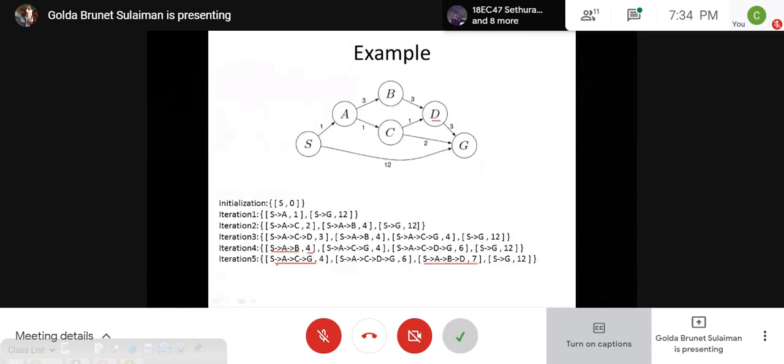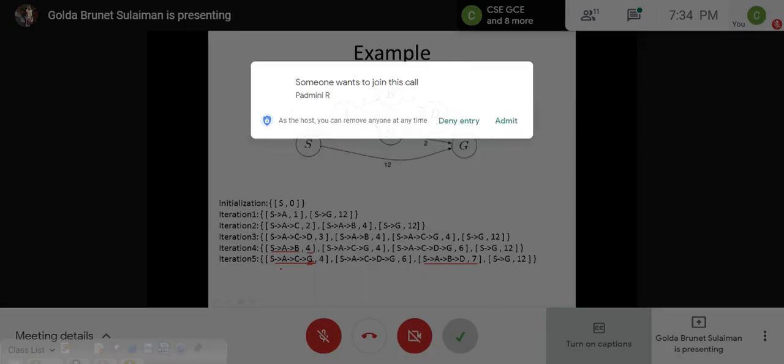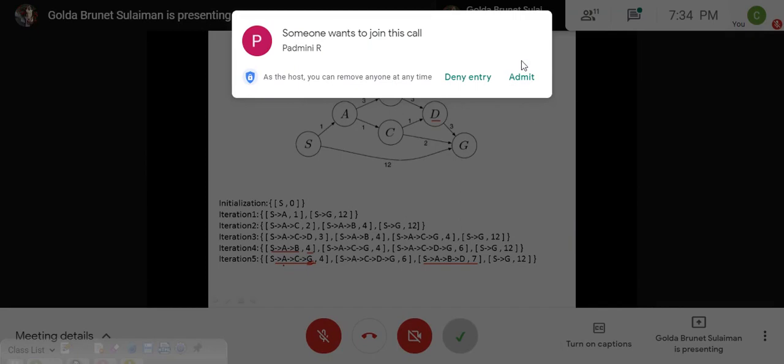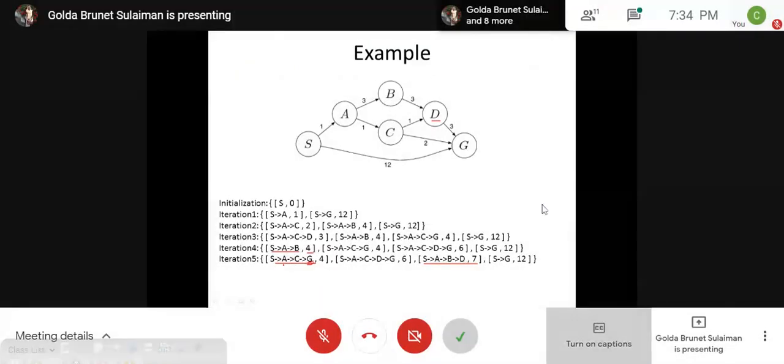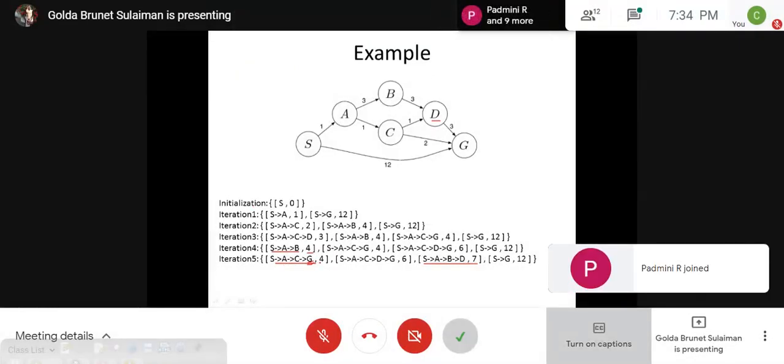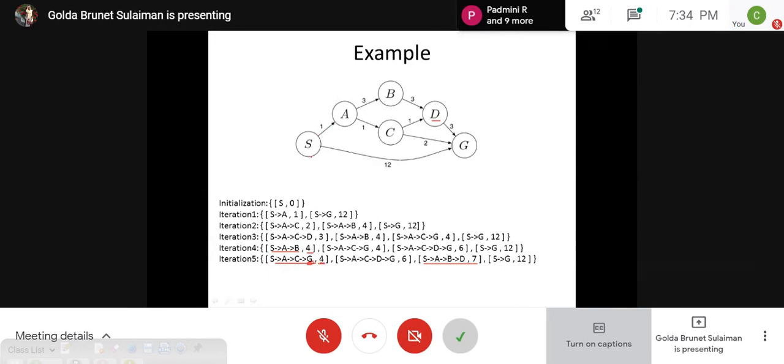So this path has G at the end, which is our goal state. So we start from the starting state and we reach the goal state, and we are done. This is the path that we are interested in with the low cost. So we actually go via S, A, C, and then G. So this is our result, and we will print this.